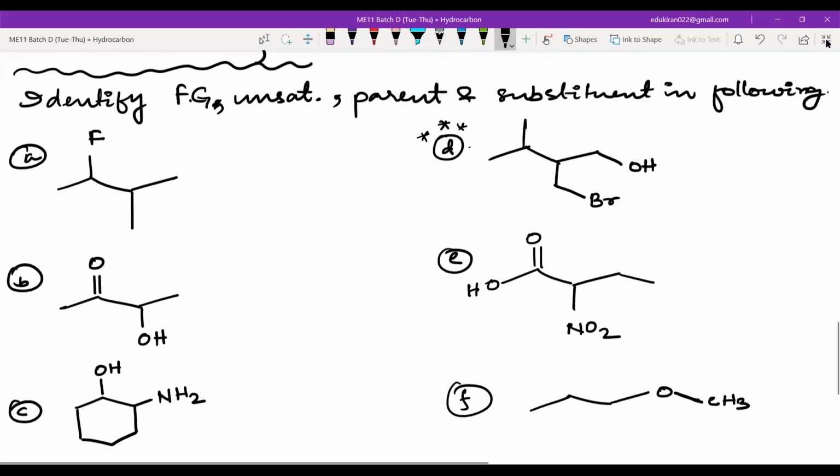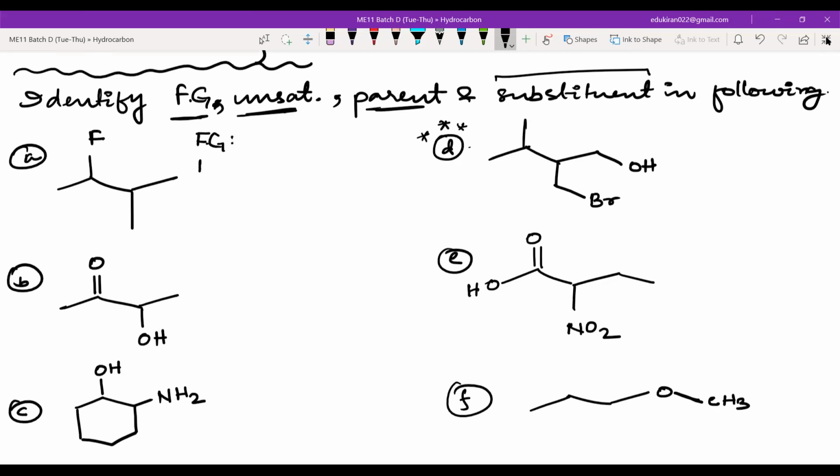So please start with same things, okay? Functional group, then only unsaturation, and then parent. Please use the terminal to terminal method. And after that, whatever remains is the substituent, okay? So you just have to identify what is the structure of the substituent, and then look in your notebook. You don't have to write the name. Please don't write the name. Write it like this.